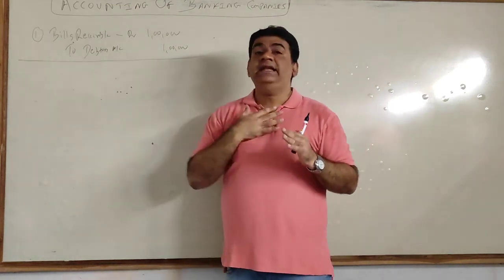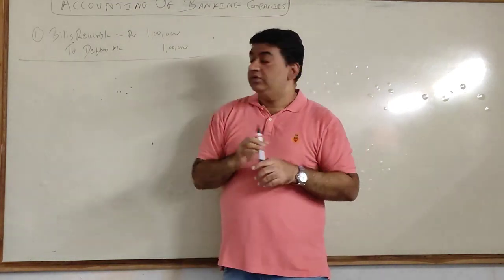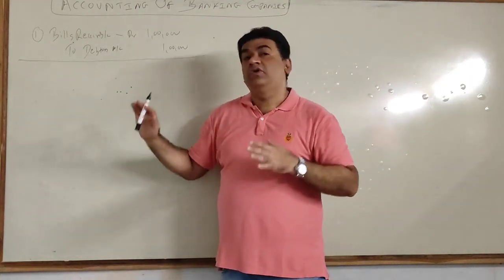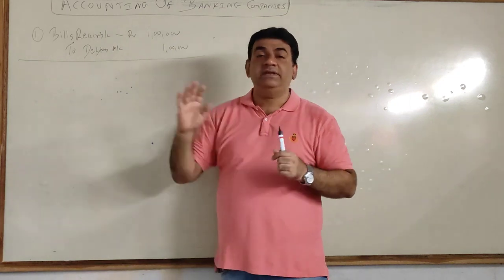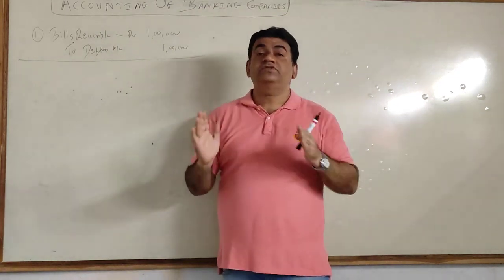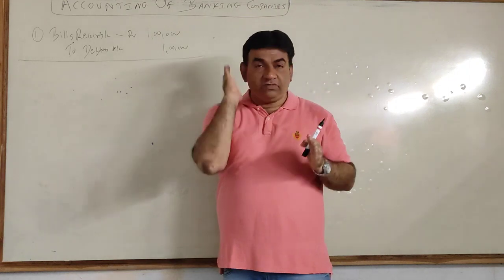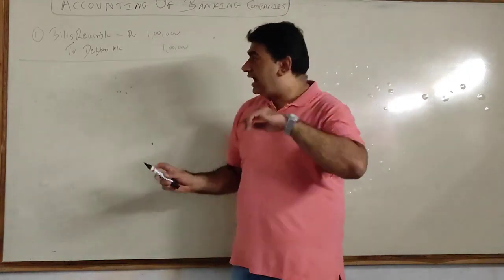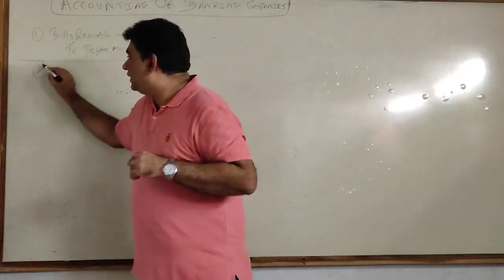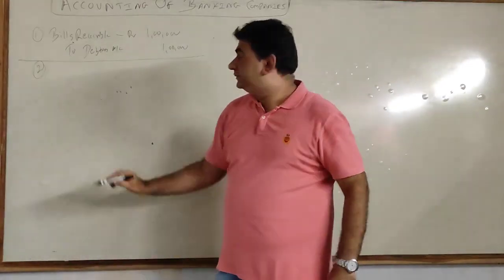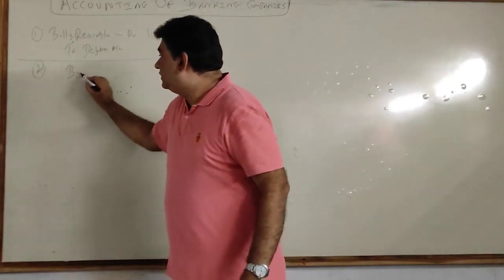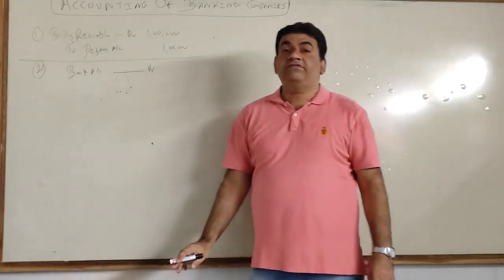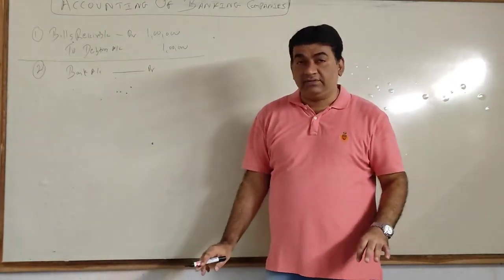Now, I need the money today. So what I will do, I will take this bill of 1 lakh and go to a bank or a financial institution. But generally people approach a bank. You can also approach a financial institution, but let's focus on bank because we are doing accounting of banking companies. I take the bill, go to the bank. Bank will pay me money. So I will get money from bank. I will debit bank account.